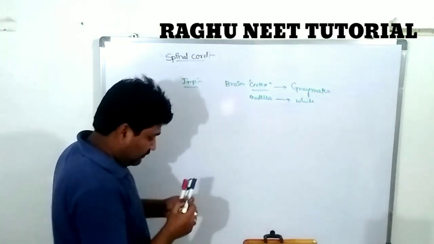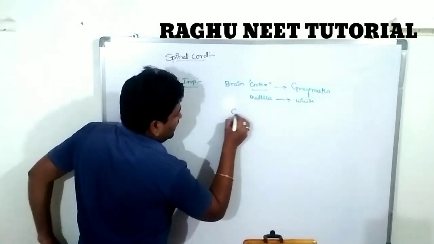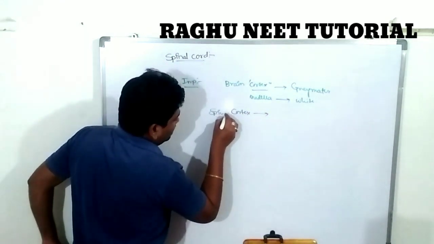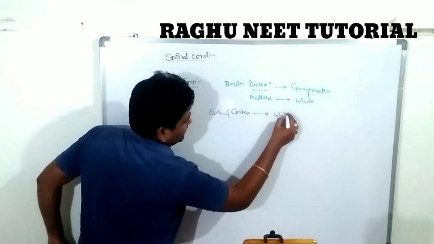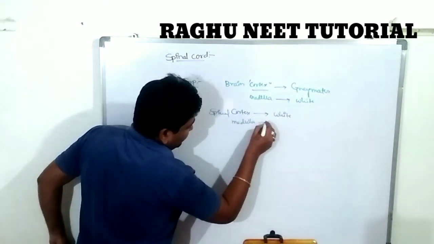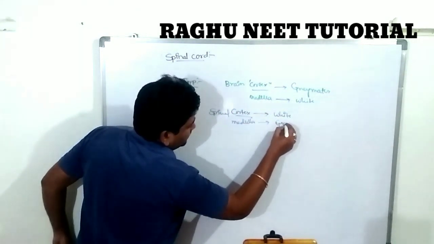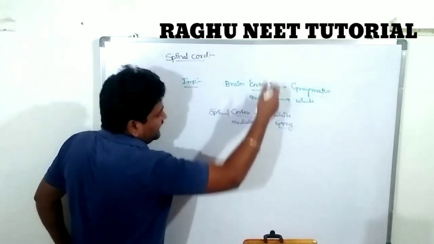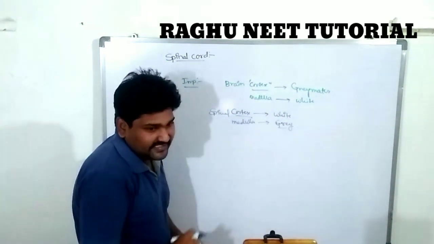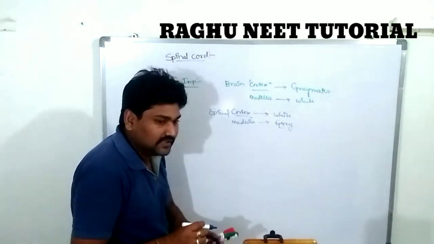Clear. But in the spinal cord region, the cortex of the spinal cord has white matter present on the surface. The medulla region is the inner side, and the cortex is the outer surface. There the gray matter is present. So there is a complete difference between the brain and the spinal cord. Both arise from the CNS, but they are completely different in the cortex and medulla regions.